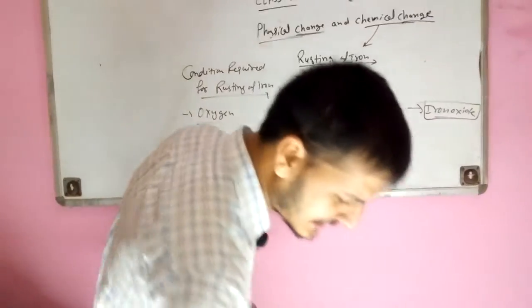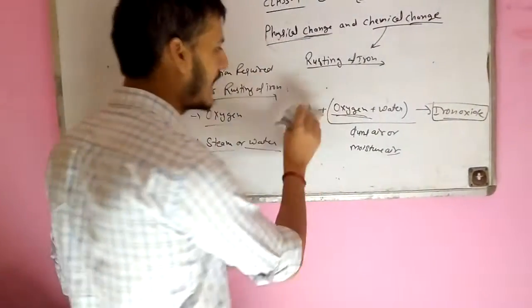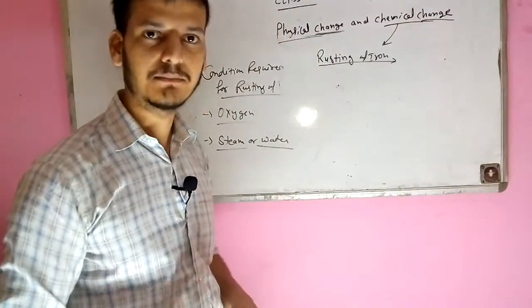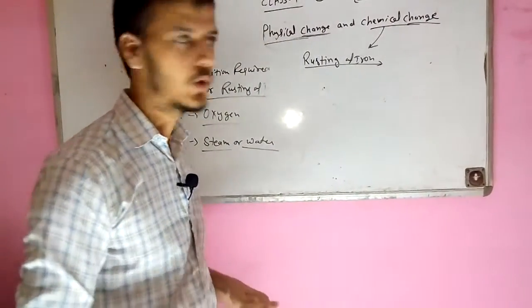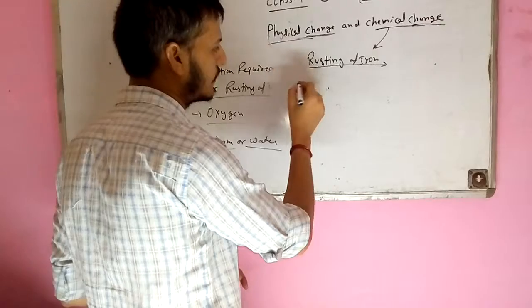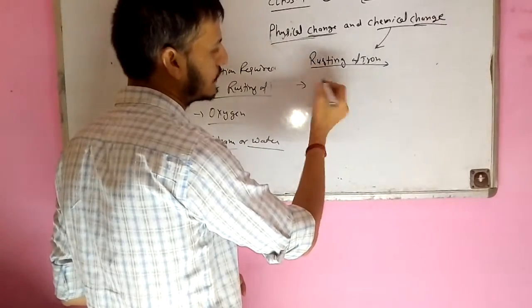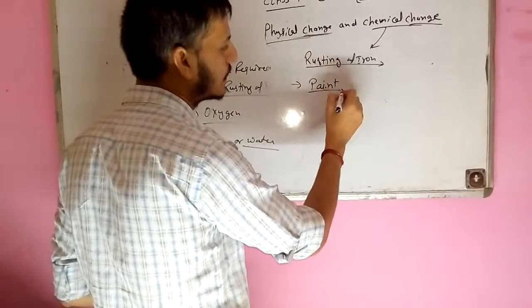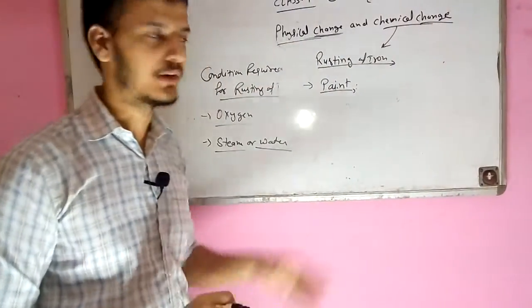Now we will discuss how we can prevent iron from rusting. There are certain processes which we follow to prevent the rusting of iron. For our first process, we generally use paint to prevent rusting.